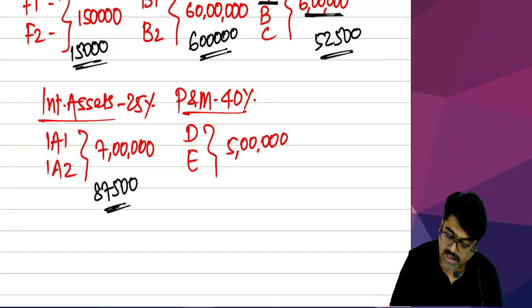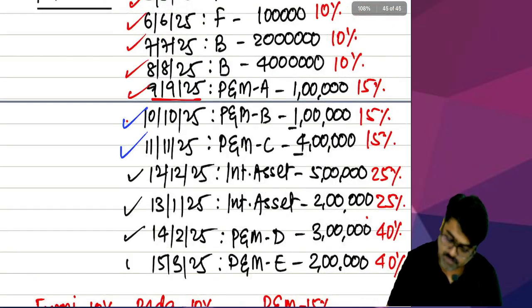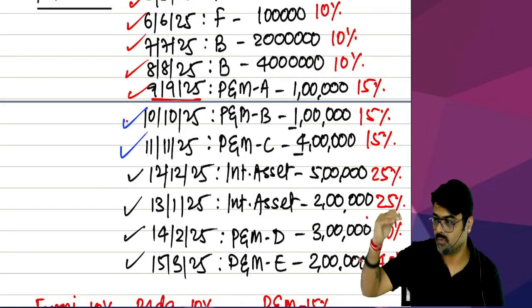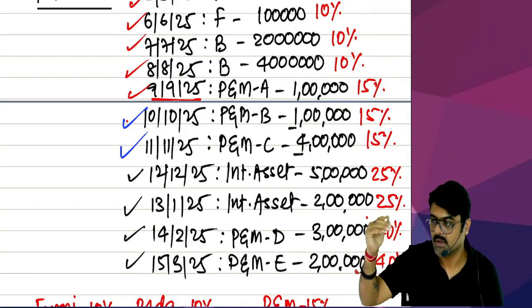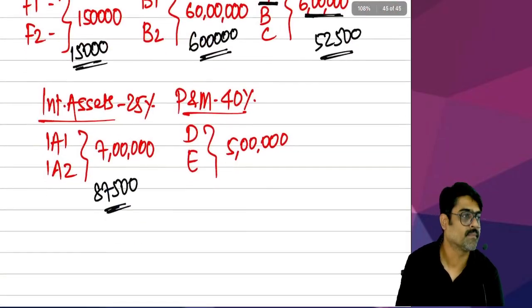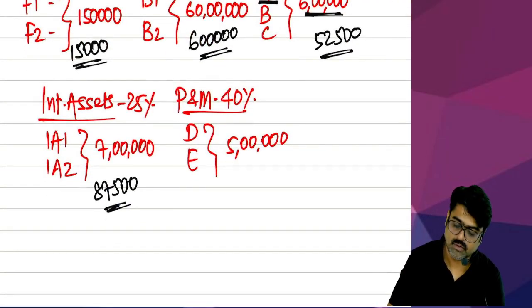87,000. And sir, D and E, both these plant and machineries are also put to use for less than 180 days. 14th February to 31st March. 15th March to 31st March. Yes or no? Then on this 20% will be 1 lakh. Are you all getting this?